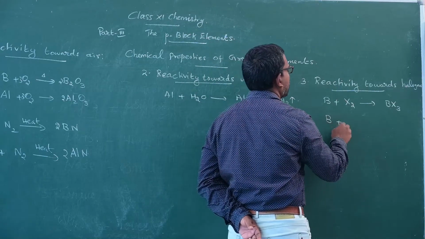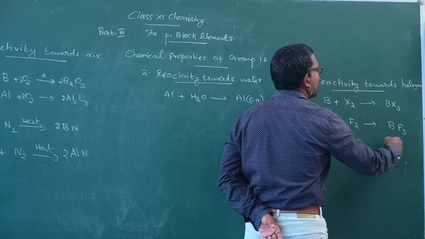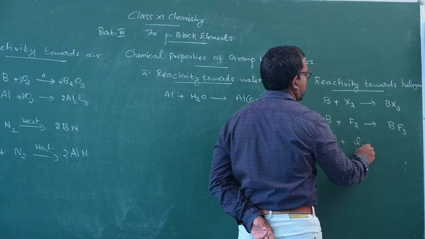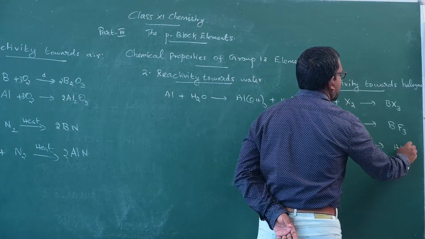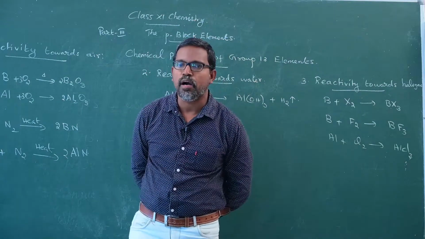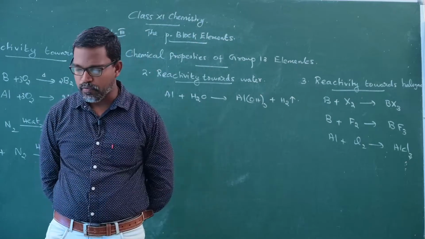Boron reacts with fluorine to give BF3, boron trifluoride. Aluminum reacts with chlorine to give aluminum trichloride.